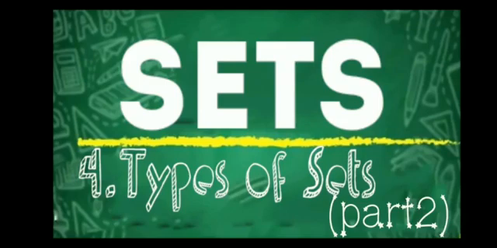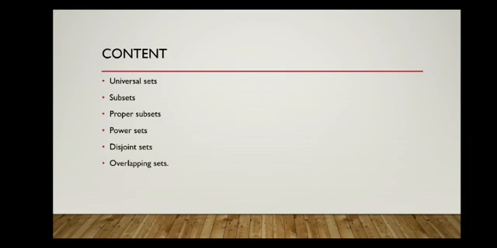This video is the continuation of the previous video. In the previous video we discussed 6 different types of sets. And in this video we are going to discuss the remaining types of sets: universal sets, subsets, proper subsets, power sets, disjoint sets and overlapping sets. We are going to discuss these things in detail.